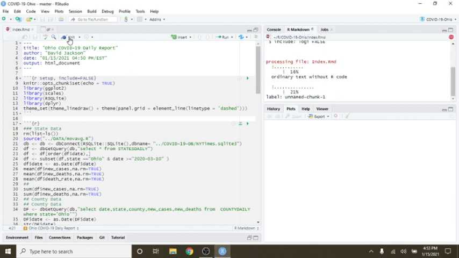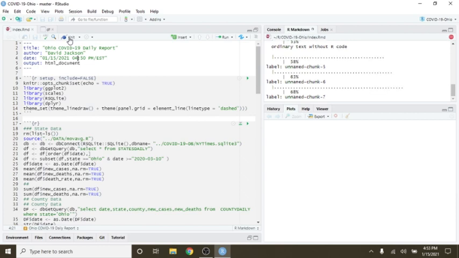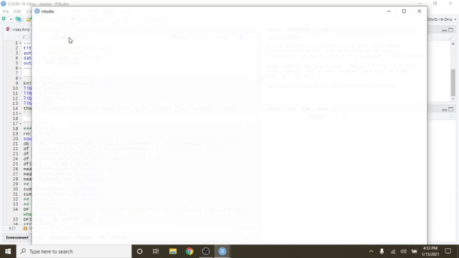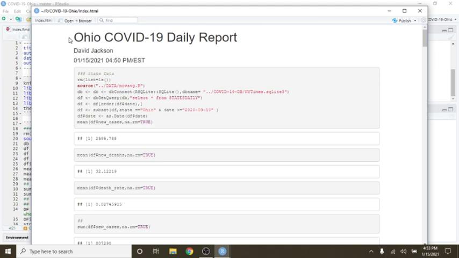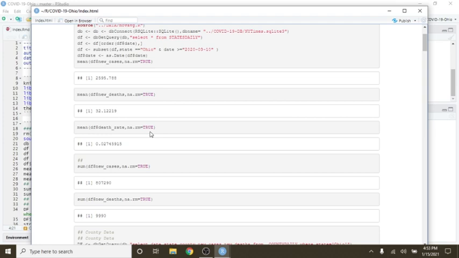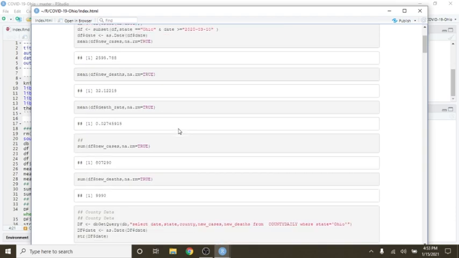Now let's run a report for the state of Ohio. You can see that the average number of cases per day in Ohio is 2,596. Average number of deaths is 32. The current mortality rate is 2.7%. Total cases, 807,000 and change. Total deaths, 9,990.